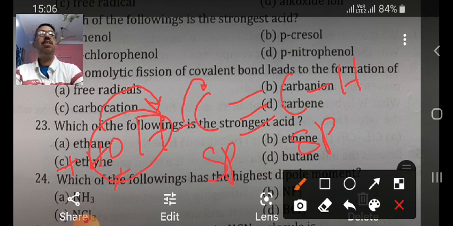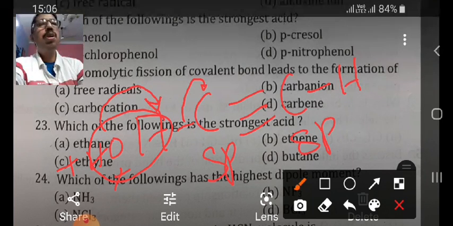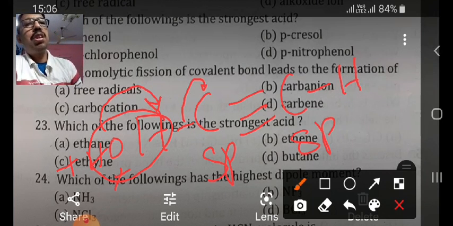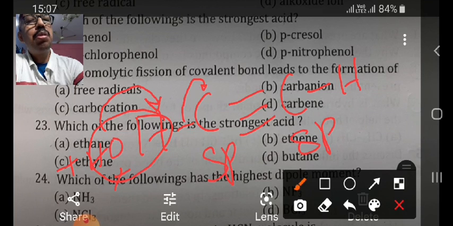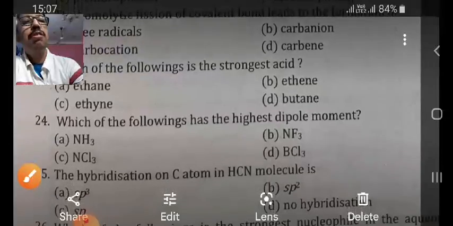This OH and H form the water molecule, which means ethyne's carbon hydrogen bond undergoes readily cleavage, and results in the formation of carbanion ion, showing the acidic character. So option C will be the correct answer.